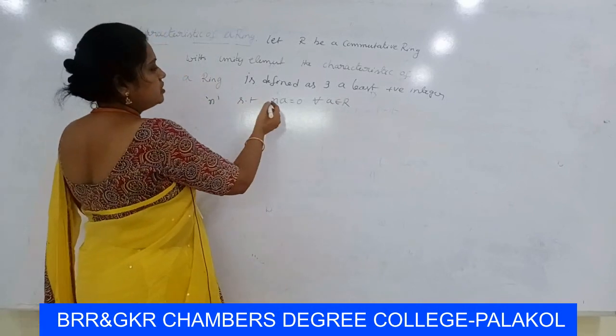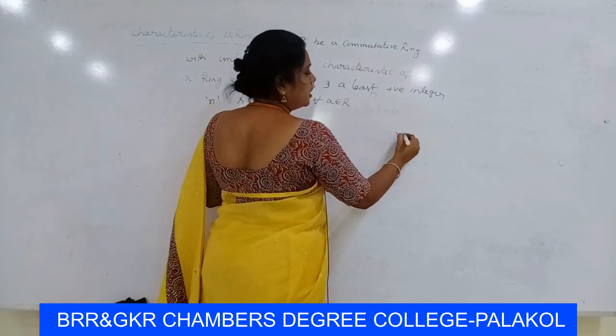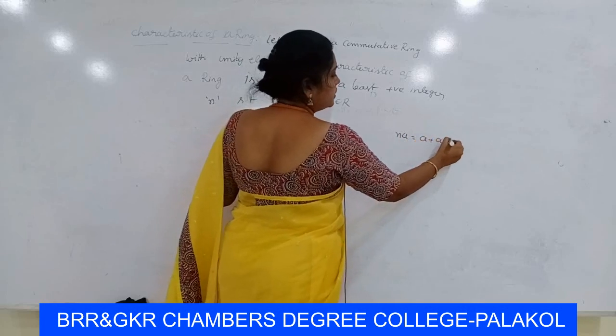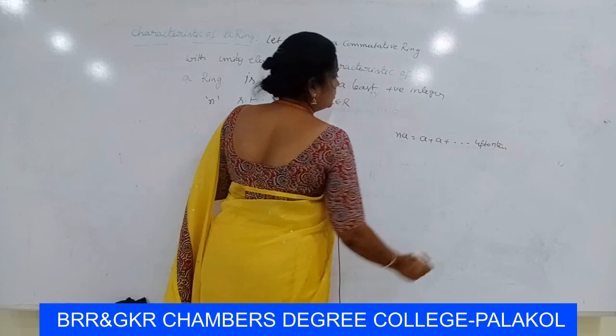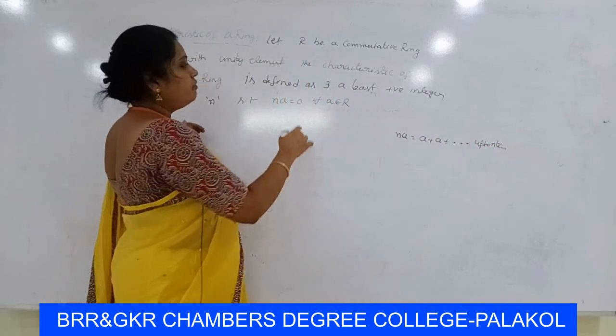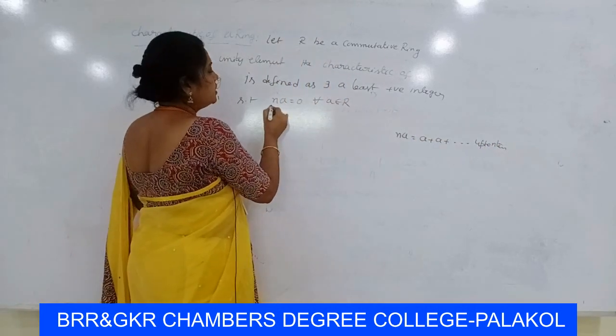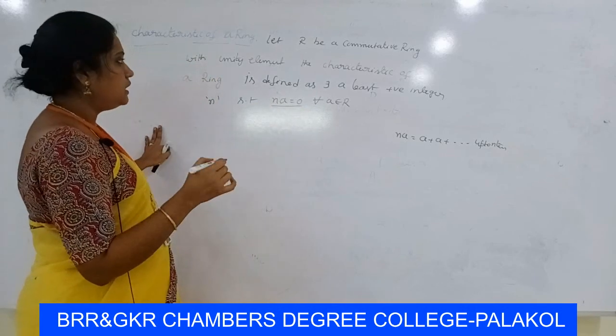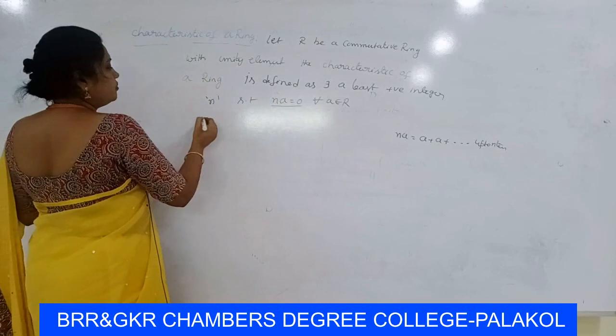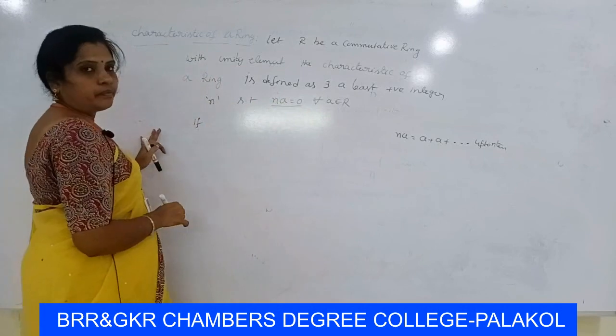Here na means integral multiples of a, that can be written as a plus a plus a up to n terms. So every element of R satisfies this equation, na equal to 0, where n is the least positive integer.